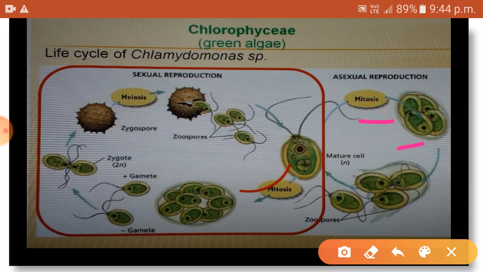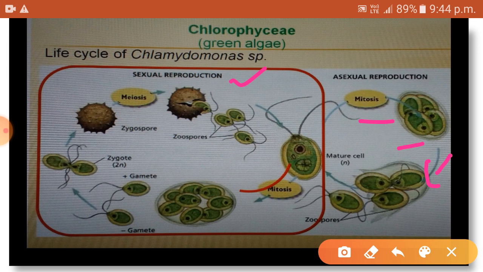The released zoospores then mature into fully developed Chlamydomonas cells. You can see here the fully developed Chlamydomonas cells. Now let's see the sexual reproduction. So asexual reproduction is very simple.